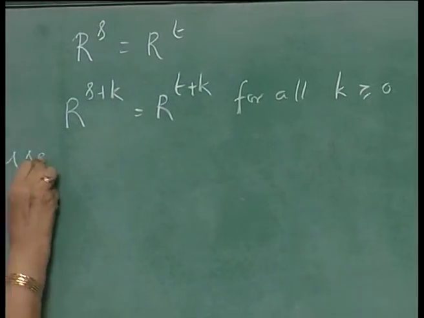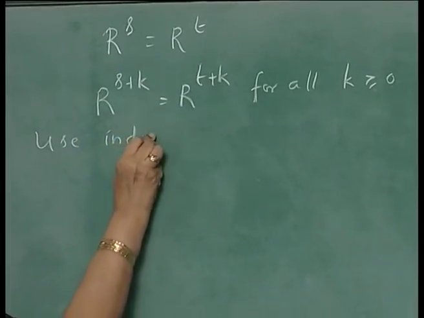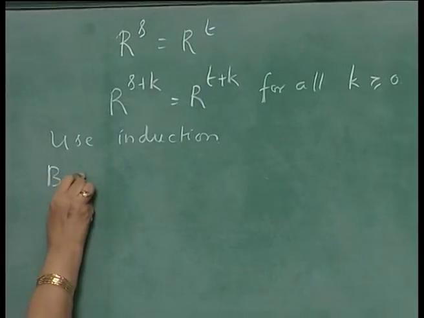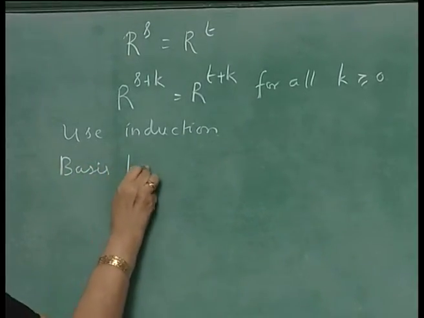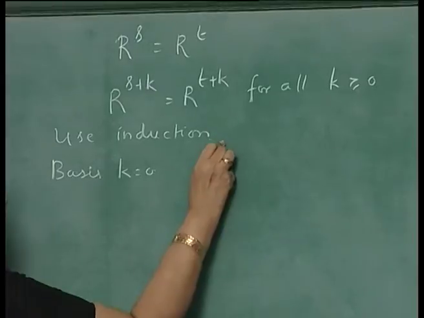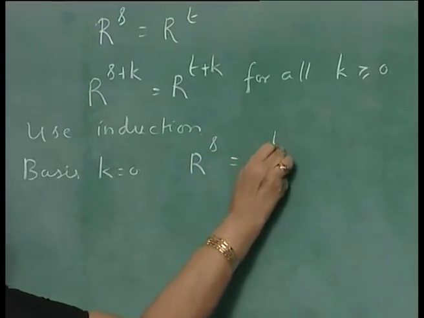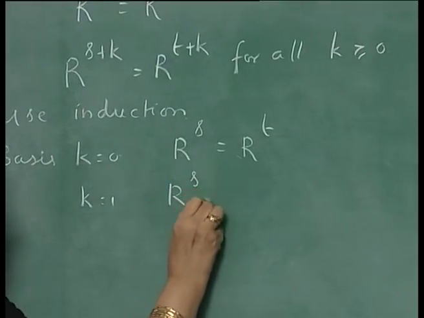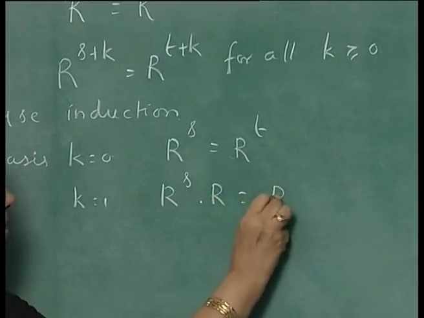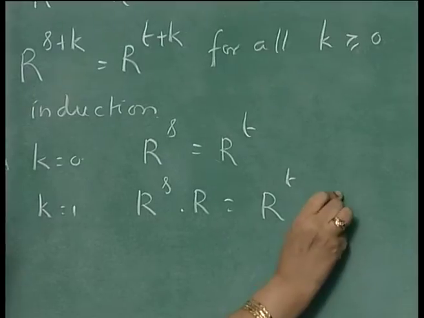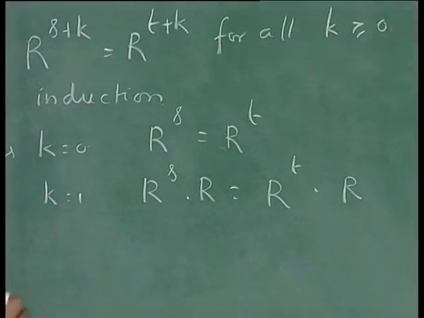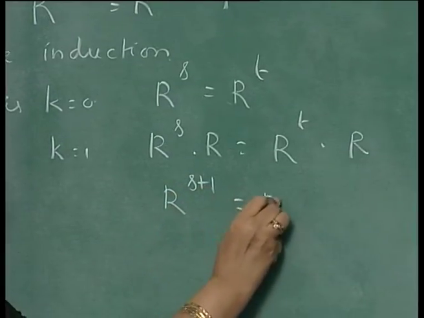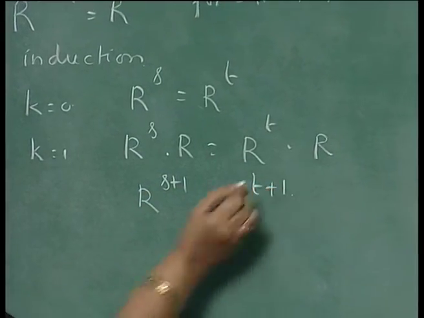Use induction. Basis case: K is equal to 0, you know that R power S is equal to R power T. K is equal to 1, R power S into R equal to R power T into R. So, you are combining with R, you are concatenating with R. So, this will be R power S plus 1 equal to R power T plus 1.